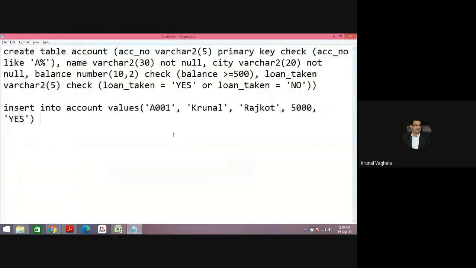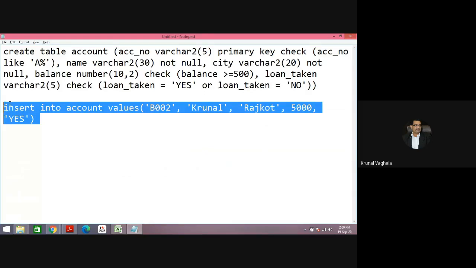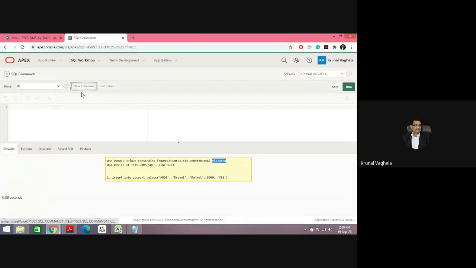Now let me check other constraints. For example, 2, and if I write B here, again it is not allowed. Control V. See, check constraint violated, it will not allow me.